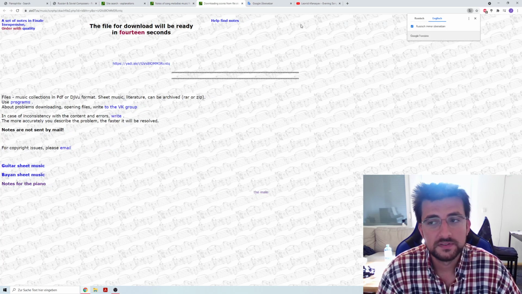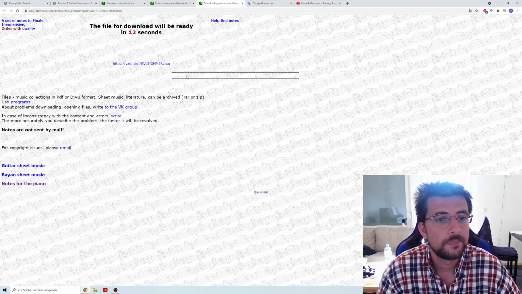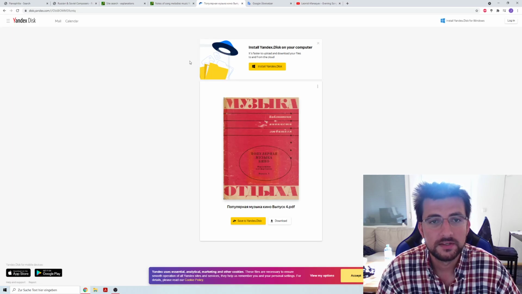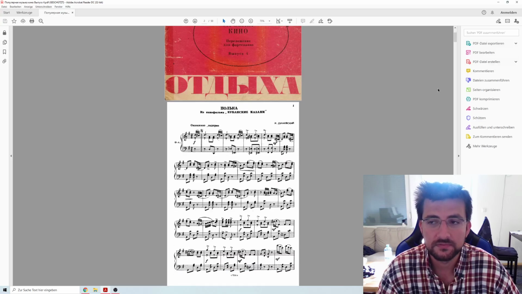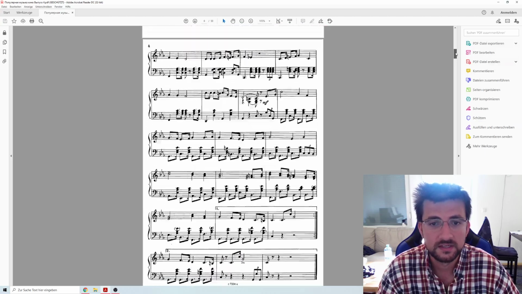Then I have to wait 15 seconds here, which I can demonstrate. Basically, you wait 10, and then this green thing pops up. This is a link for download. You click on that, green. Then you get a Yandex page. You can have a look at it, or you can just download it. If you download it, then you get the PDF, a PDF with many things.